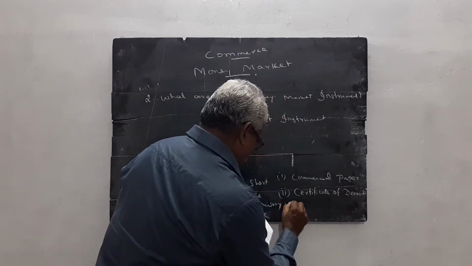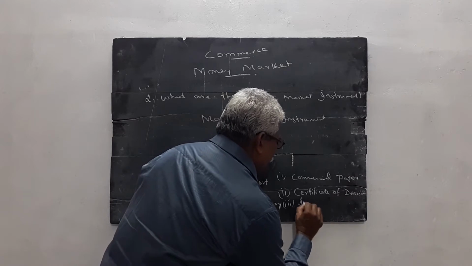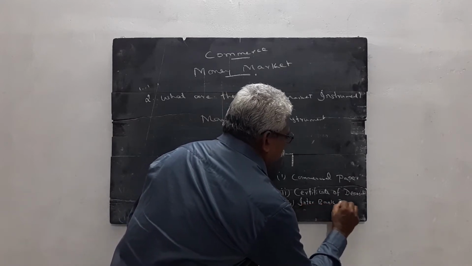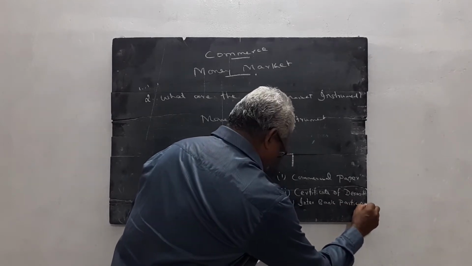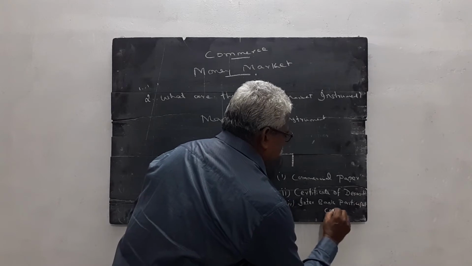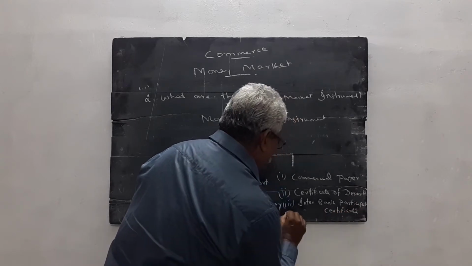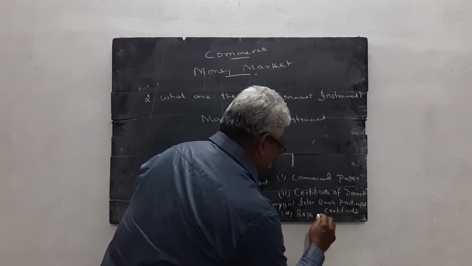Number three, interbank participation certificate. Number four, repo instrument.